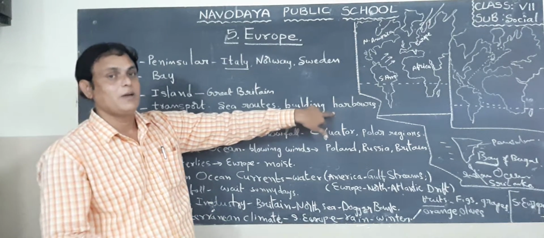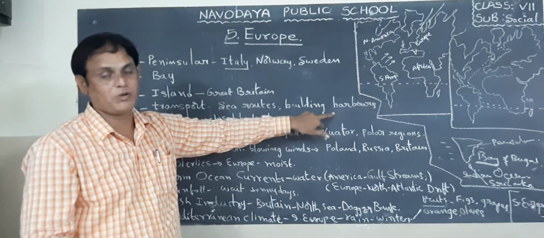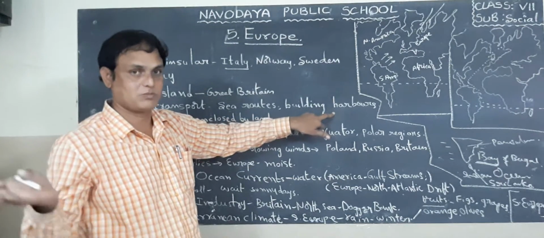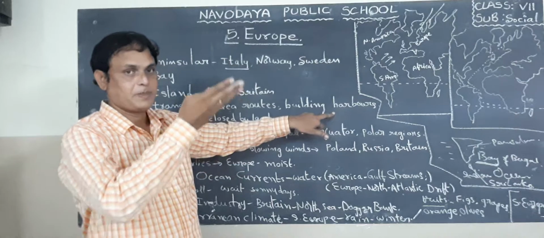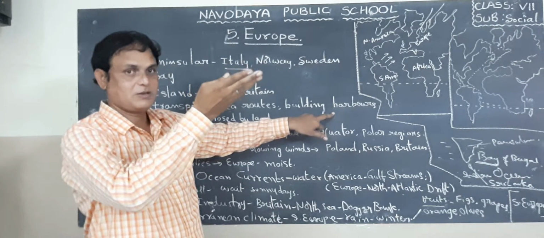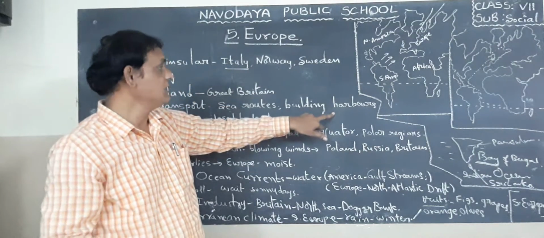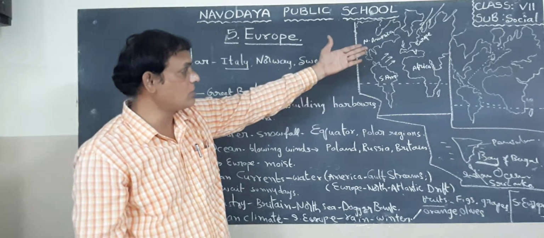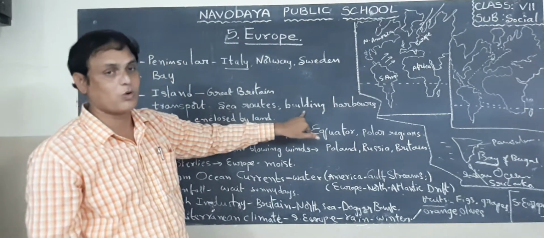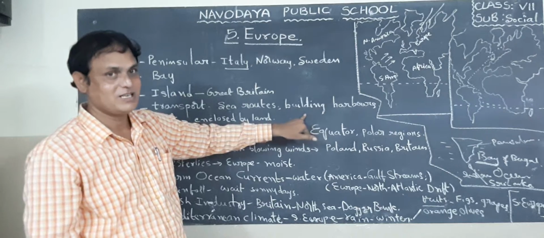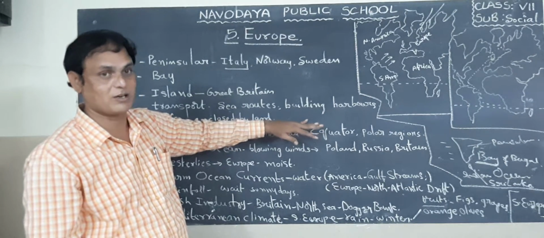That is why many seaports are there. For example, we have seaports: Bombay, Chennai, Kolkata, Machilipatnam. In European countries also we can find many ports, that means harbors. This place is very suitable for harbors.